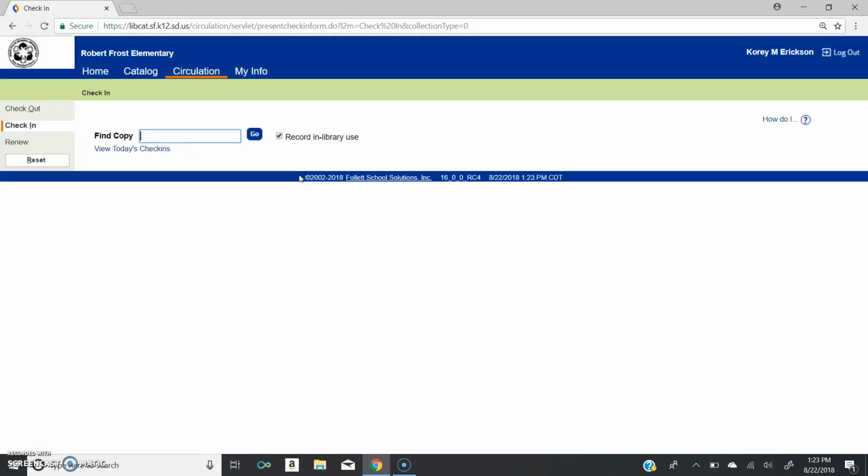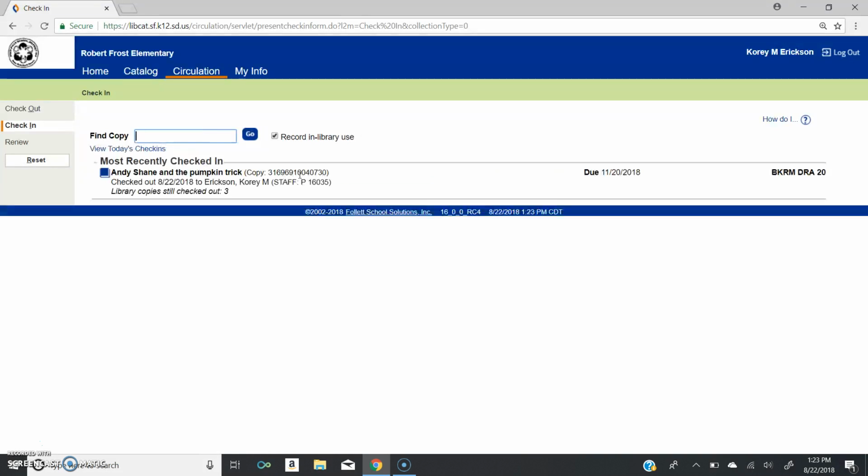You're not going to be checking these books out to yourself. You can just scan the number and or the barcode, and it'll automatically get returned for you. And what I like about this also, it shows how many books I have checked out after I check that one in.